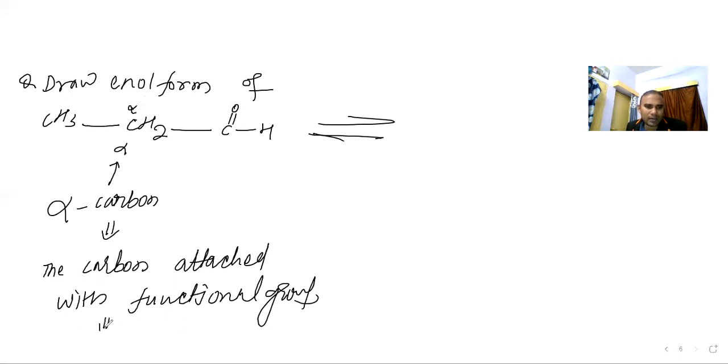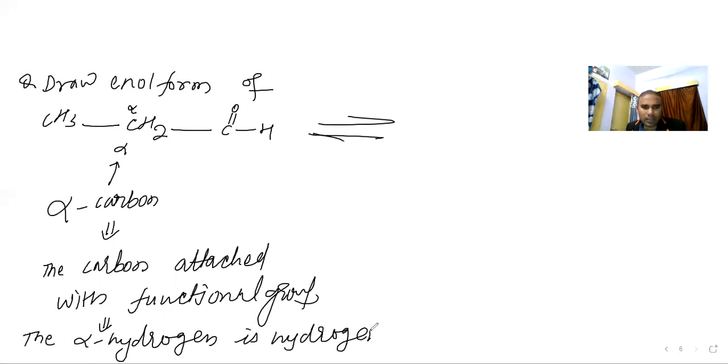And the hydrogen, you need to memorize the hydrogen. Alpha hydrogen is the hydrogen attached with alpha carbon. So the two alpha hydrogens are there. These two are the alpha hydrogen.